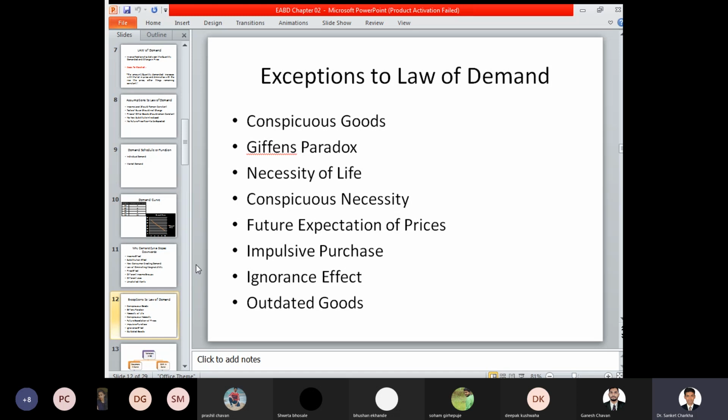That is, where does he want to stay? Whether he wants to stay in his own residential flat or whether he wants to hire or rent a particular flat. So accordingly, his necessity depends, or his locality also depends. But in terms of food and clothing, it is a basic essential requirement, and a particular person does not change his consumption as and when it is required. Now, how does the exception apply?